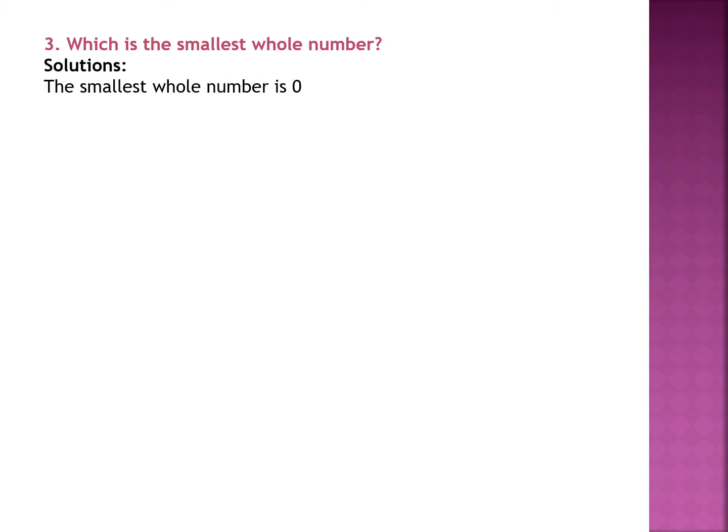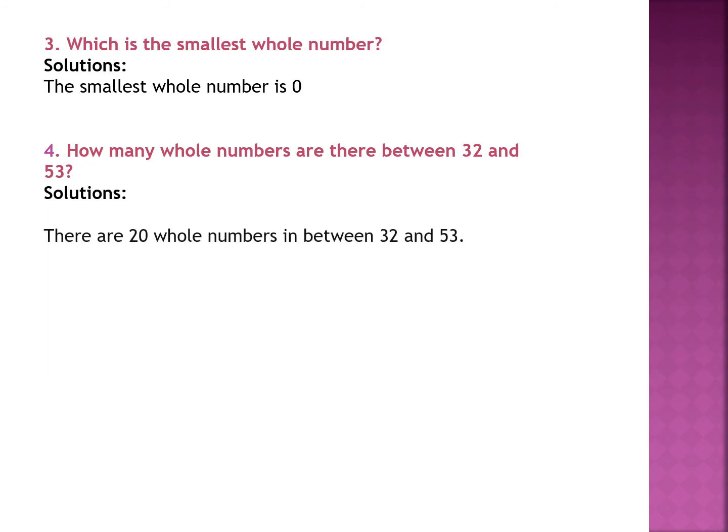Children, our next question is, which is the smallest whole number? Children, all of you know whole number starts from 0. Therefore, the smallest whole number is 0. Question number 4. How many whole numbers are there in between 32 and 53?